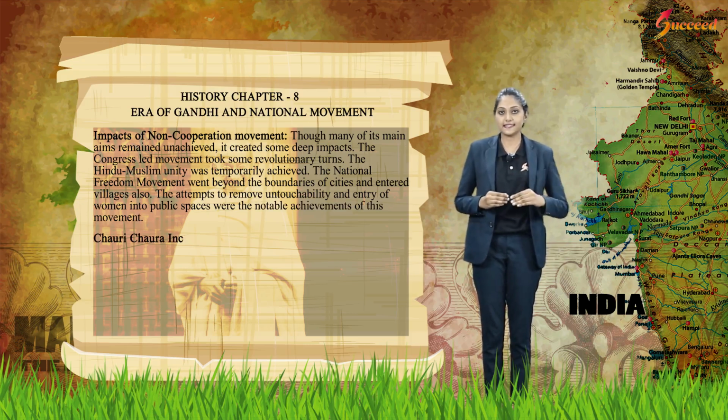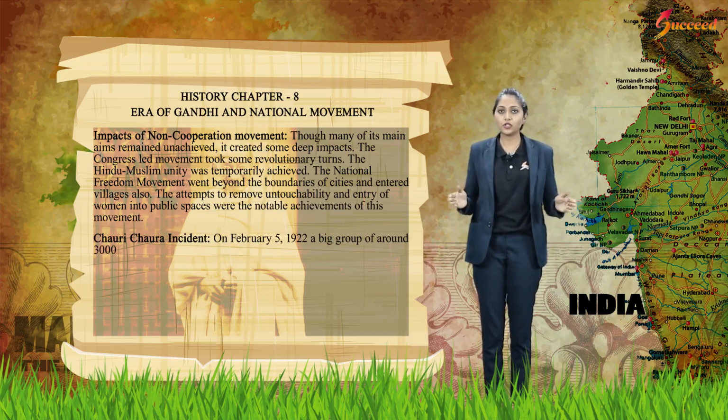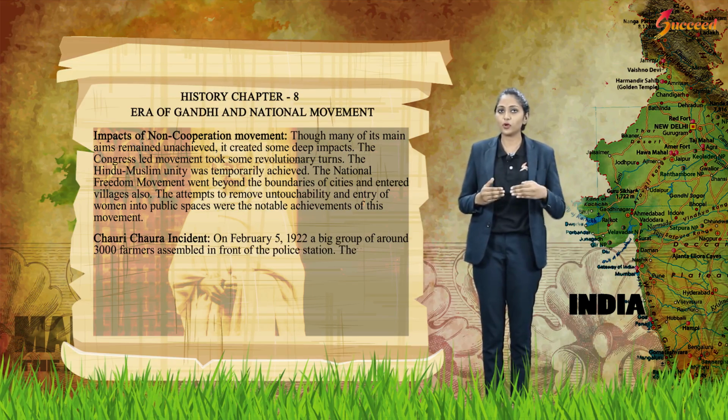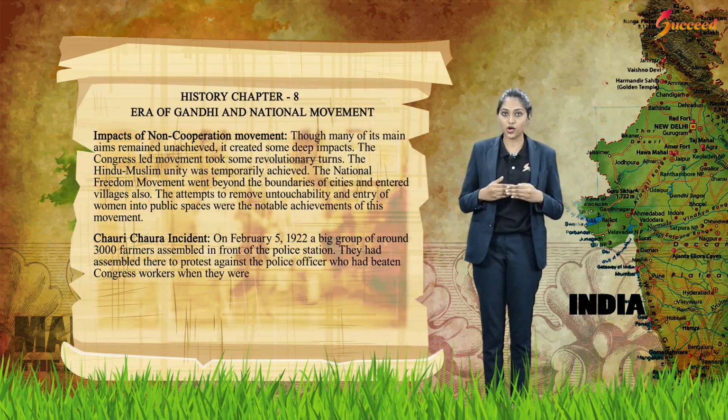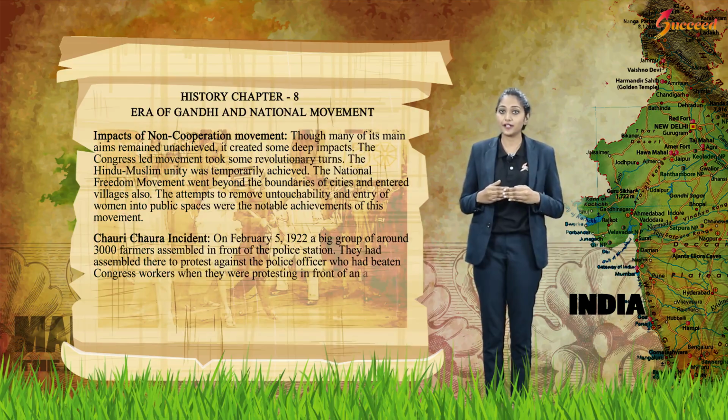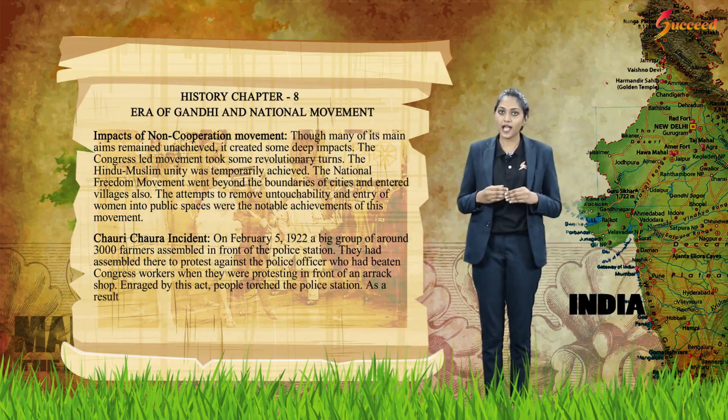Chauri Chaura incident. On February 5, 1922, a big group of around 3,000 farmers assembled in front of the police station. They had assembled there to protest against the police officer who had beaten Congress workers when they were protesting in front of a liquor shop. Enraged by this act, people set fire to the police station. As a result, 22 policemen were burnt to death.